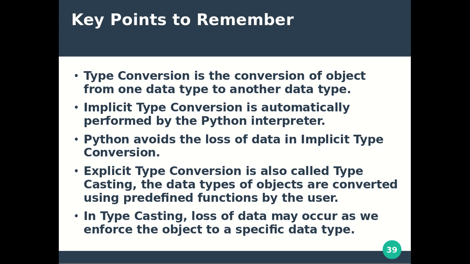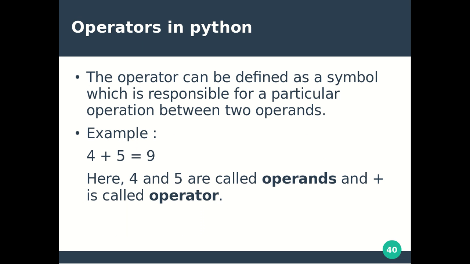In implicit type conversion, no predefined function is used, but in explicit type conversion the typecasting is done, or objects are converted, using predefined functions by the user, because user involvement is there. That's why explicit type conversion uses predefined functions, and a user can change a predefined function anytime to another data type conversion. Then we have seen operators in Python.